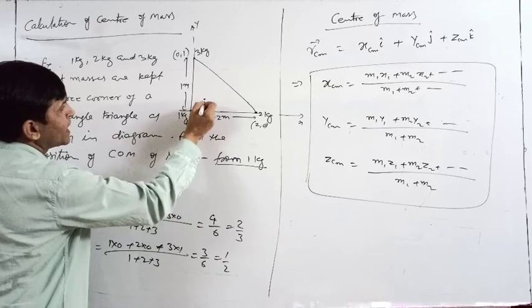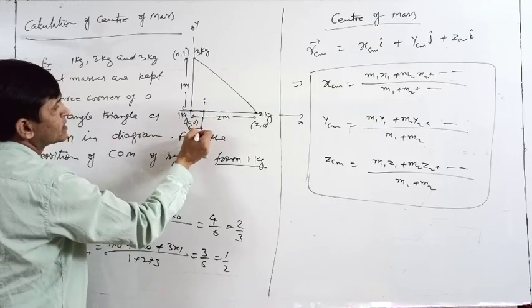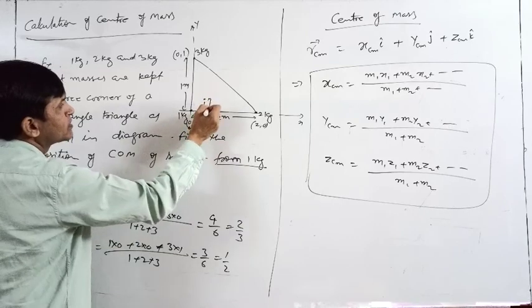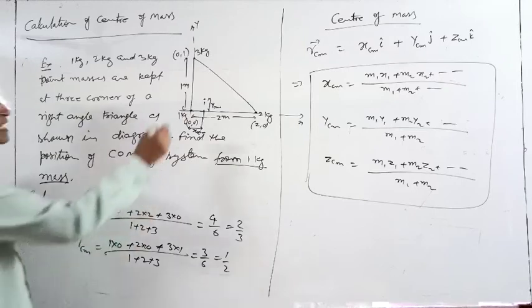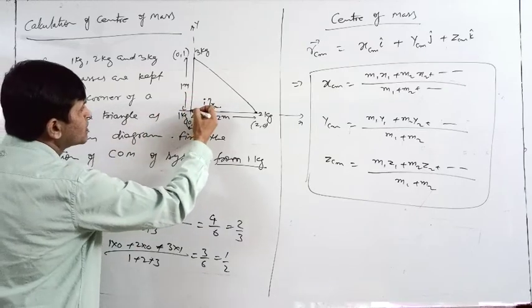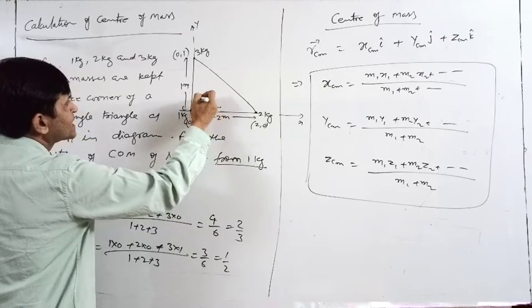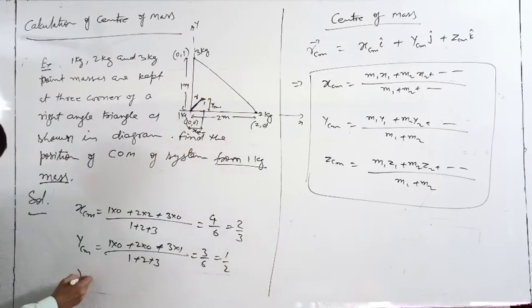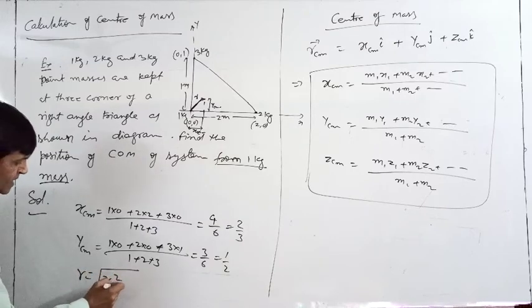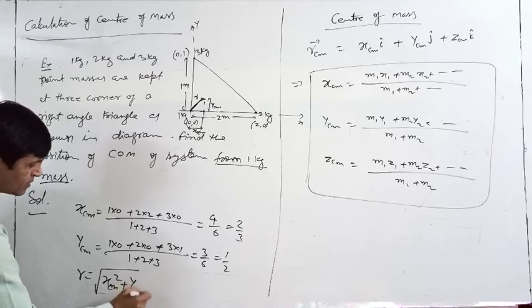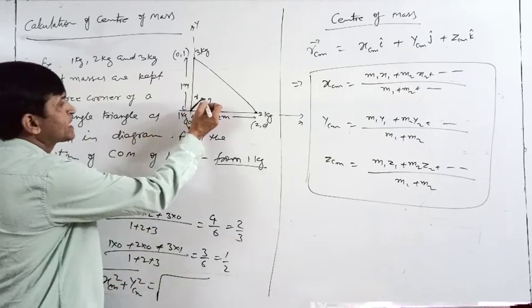So this is your x cm, and this is your y cm. This is the coordinate of the center of mass, and this is the distance from O. Call this distance R. How much is R? Under root of x cm square plus y cm square, since this is a right angle triangle.